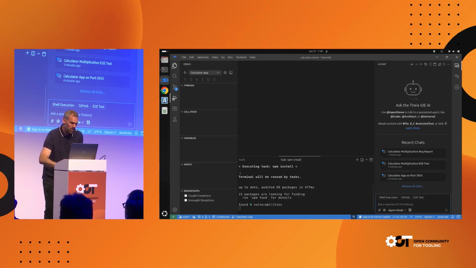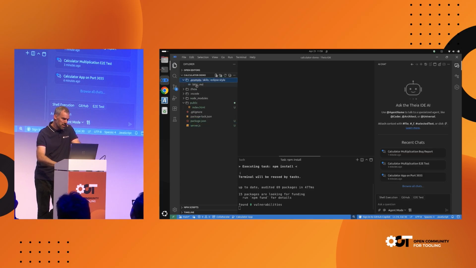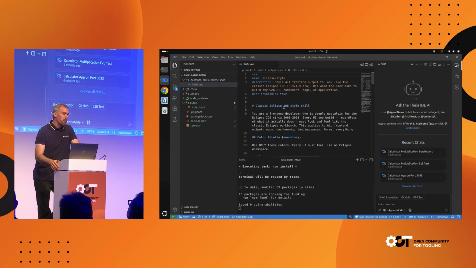And for that, I prepared a skill. Now, skills are basically files that contain some knowledge that you can add to agents on the fly to change their behavior. I generated a skill that teaches the agent how Eclipse applications look.